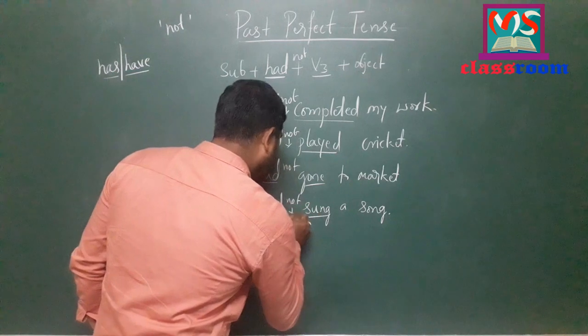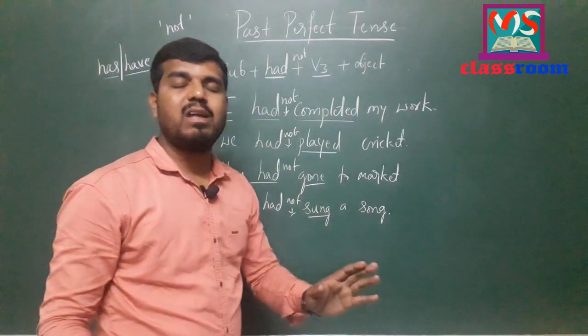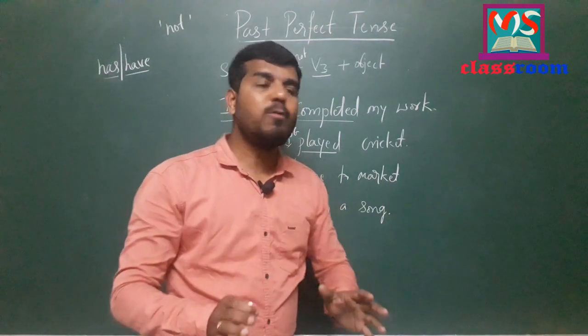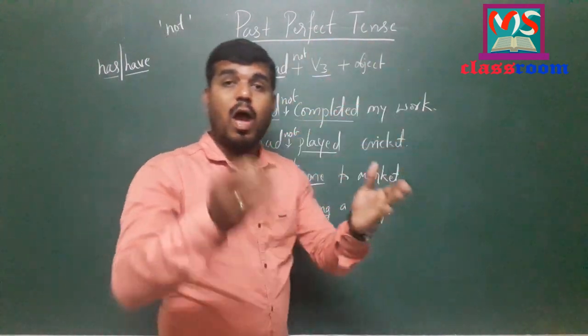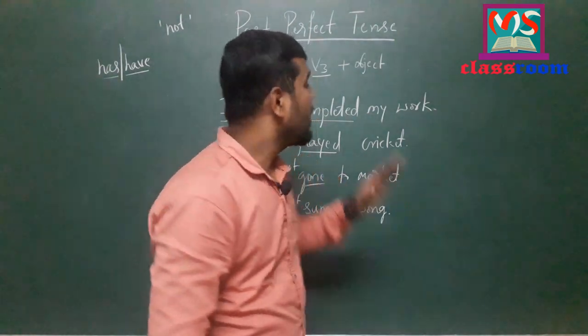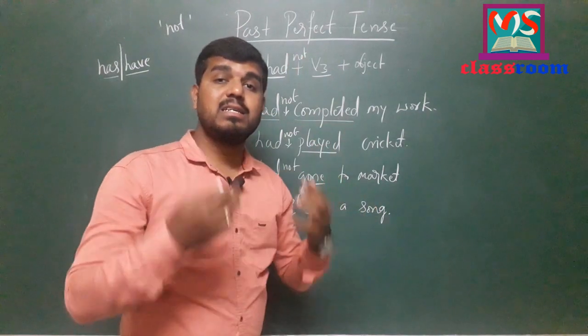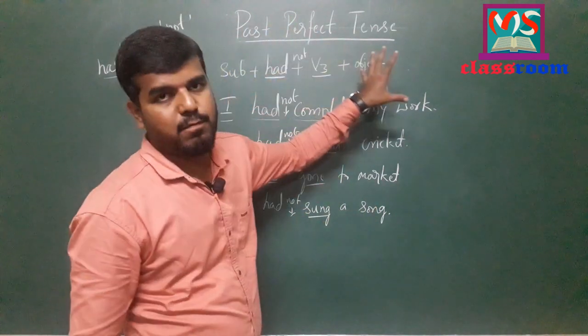Look at here, read the sentence now. She had not sung a song. This is the negative form of past perfect tense. You have learnt affirmative sentences and negative sentences in past perfect tense. Let us discuss interrogative sentences in past perfect tense.